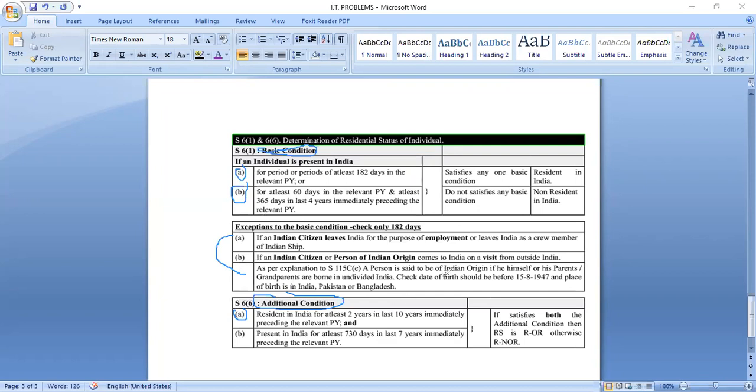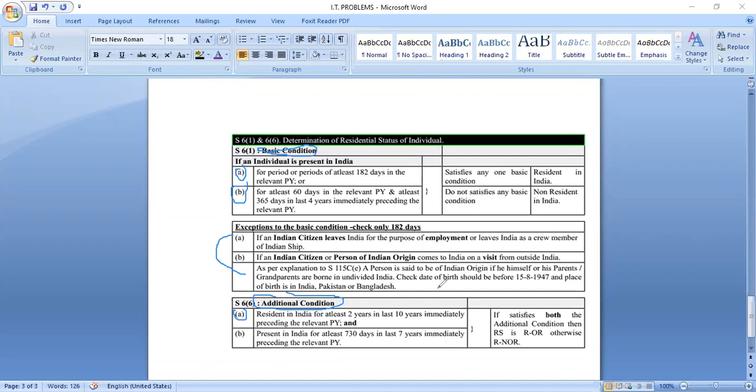And who is called of Indian origin? A person is of Indian origin if he himself or his parents or grandparents were born in undivided India. Previously, before independence, India, Pakistan and Bangladesh used to be one nation. So check that the date of birth is before 15/8/1947 and the place of birth is in India, Pakistan or Bangladesh.